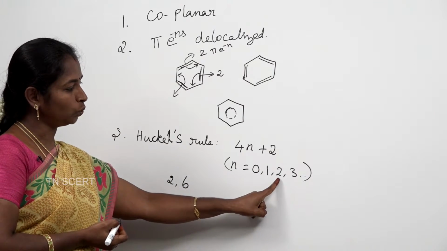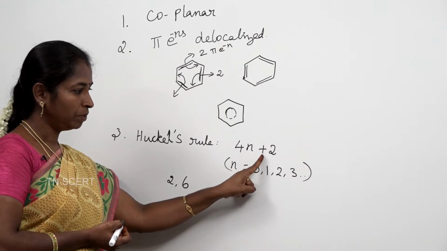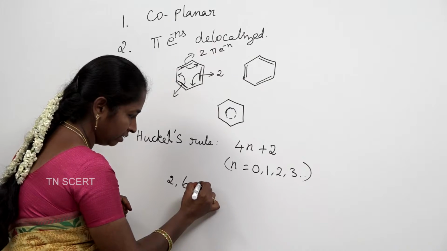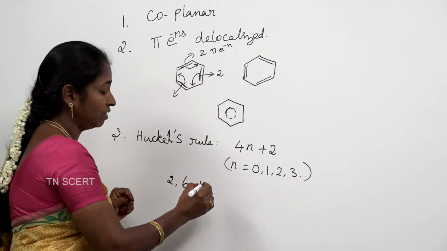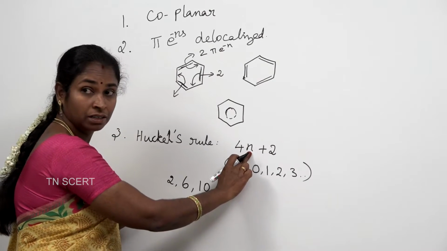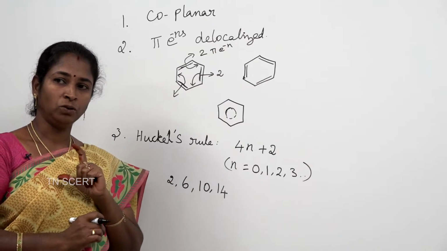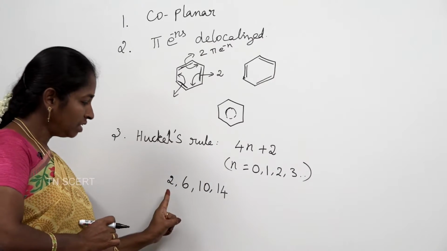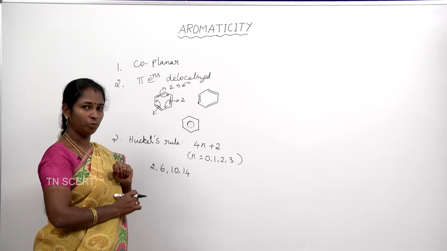If n is equal to 2, 4 into 2, 8 plus 2, that is 10. If n is 3, 4 into 3, 12 plus 2, you will get 14. So, if a cyclic compound contains this number of pi electrons, then it is said to be aromatic.